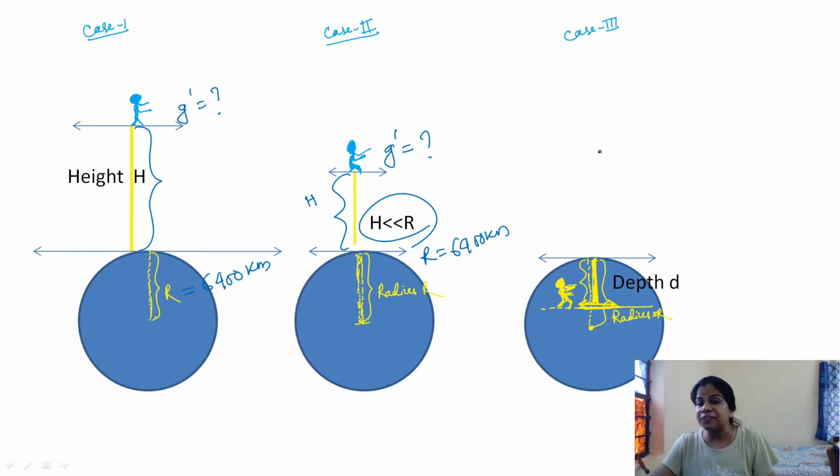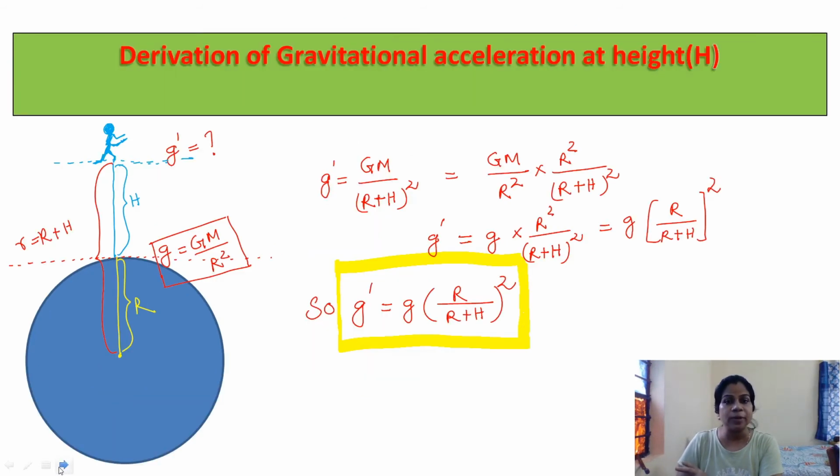Case 3, as I have told you: if the man is digging inside the surface of Earth, or the man is below the surface of Earth, then what is the value of g at this depth? Okay, I am going to derive these three cases. So first come to case 1.